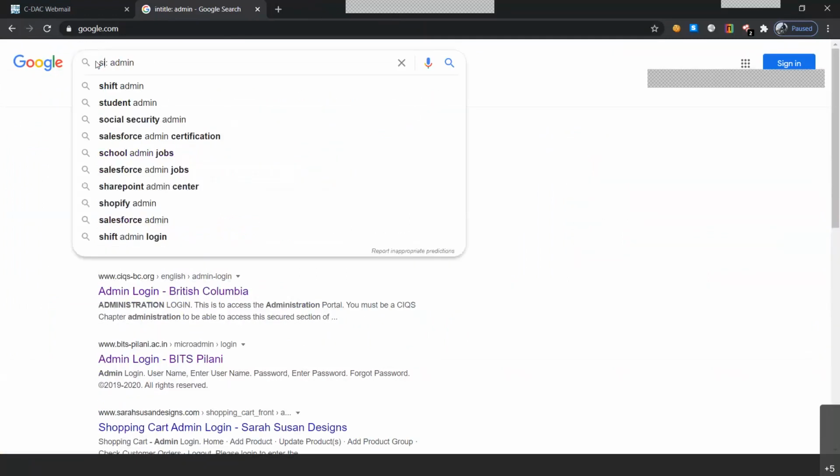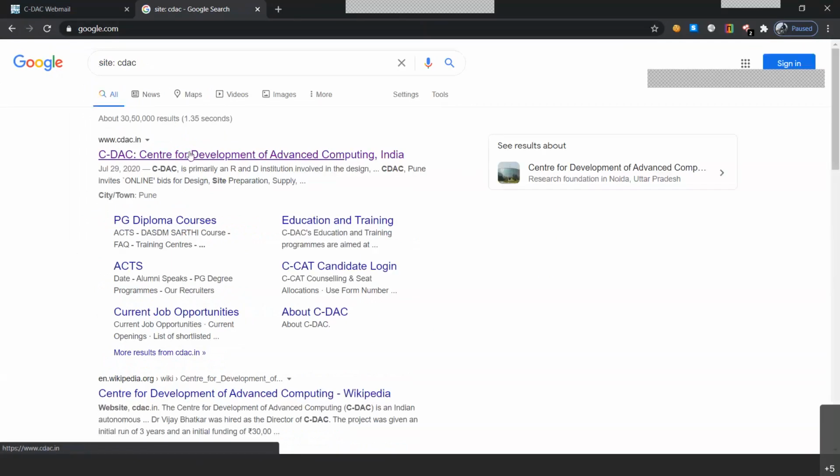Let's move to the site one. And site is basically your way of searching a particular website. So if I write site colon CDAC, I might be able to find all of the CDAC based websites or related websites that are available on the internet, in the Google search area. So we have CDAC, our main website.